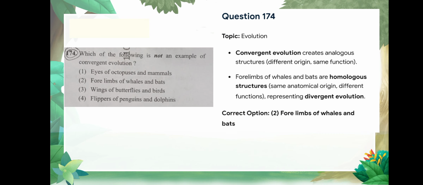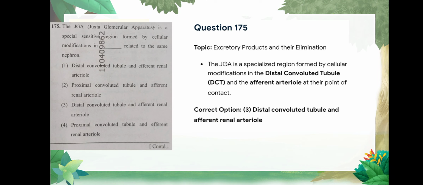Question number 174: which of the following is not an example of convergent evolution? Correct option is forelimb of whales and bats. Question number 175: the JGA, juxtaglomerular apparatus, is a special sensitive region formed by cellular modification in distal convoluted tubule and afferent renal arteriole, that is option number 3.